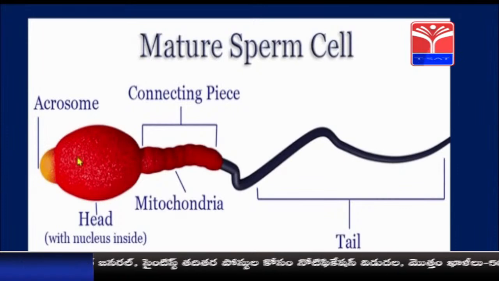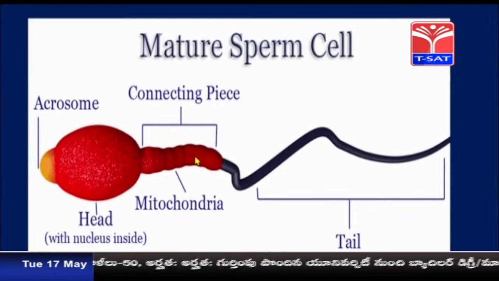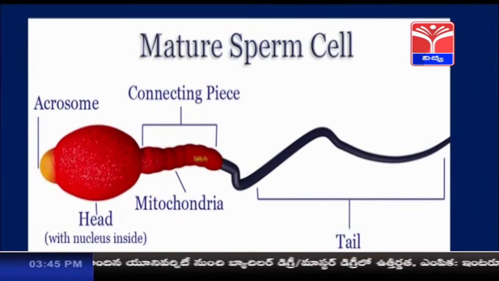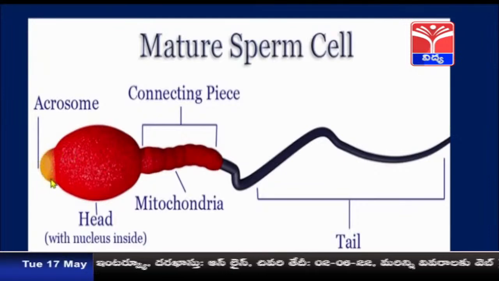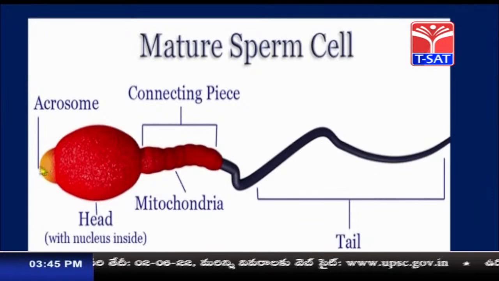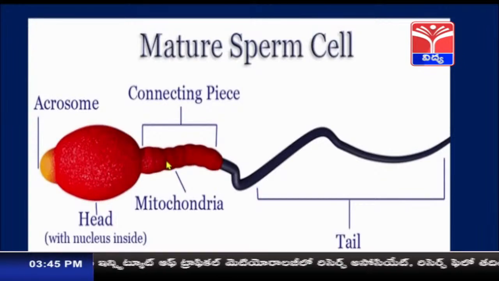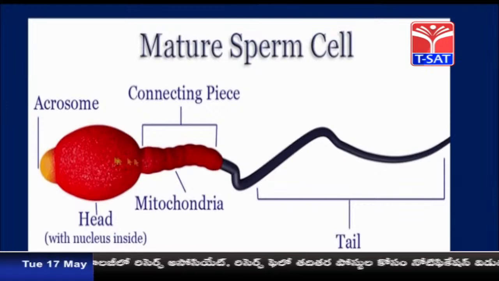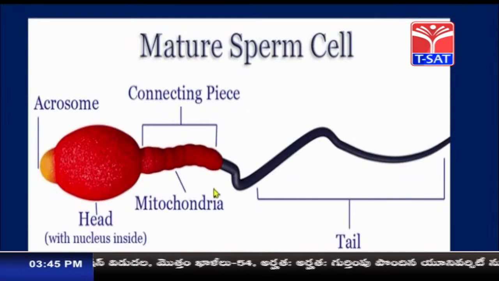Now let us see the structure of sperm. This is the sperm. The sperm has different parts. It has a head and a tail, which are connected by a neck. This is the head, this is the tail, and this is the neck. The head has a pointed structure called the acrosome. This acrosome helps in penetration into the ovum, and the head has the nucleus inside it. The neck has mitochondria which give energy to the sperm, and the tail helps in swimming. It helps in moving from one place to another.